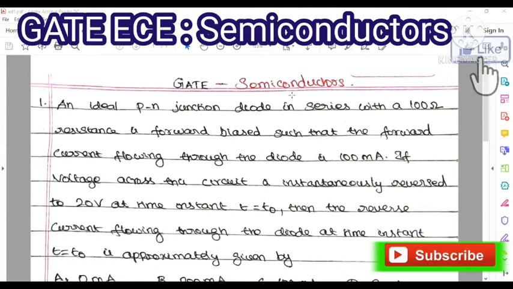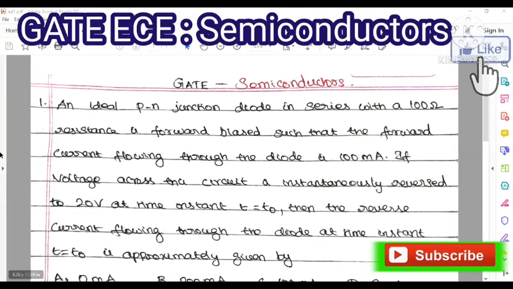You add the impurity atoms to your intrinsic semiconductor, and now it becomes an extrinsic semiconductor. The adding of impurity to the pure element we call doping. So semiconductors can be classified into two types: one is intrinsic and another one is extrinsic. Okay, so this is a short introduction about semiconductors.